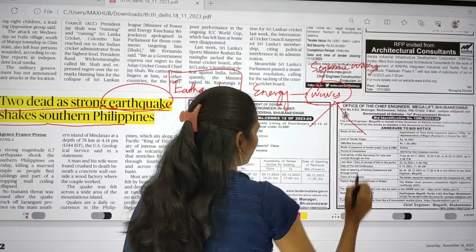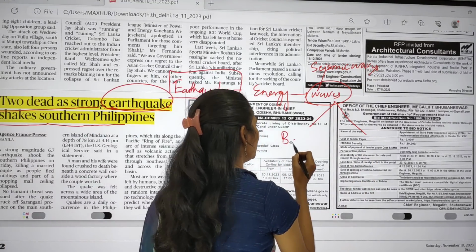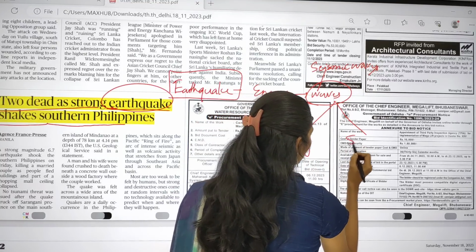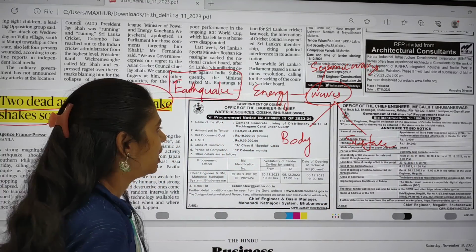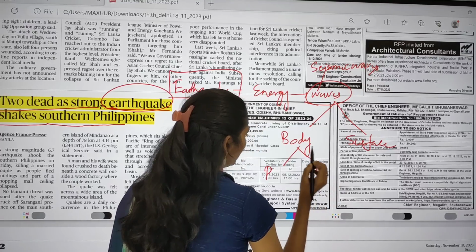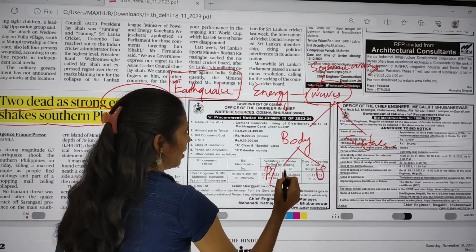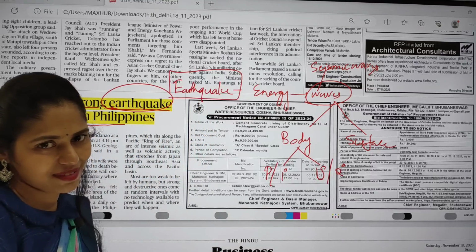We can divide these waves into 2 types. The first one is body waves, and the second one is surface waves. In body waves, again we have P waves and S waves. P waves are primary waves, S waves are secondary waves.